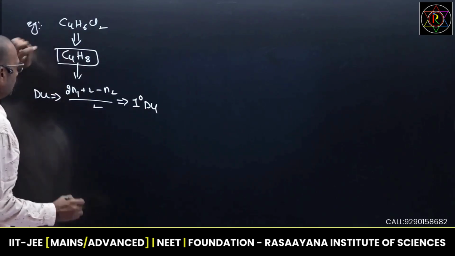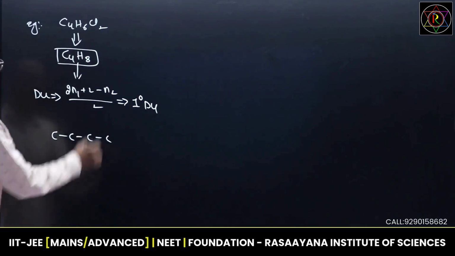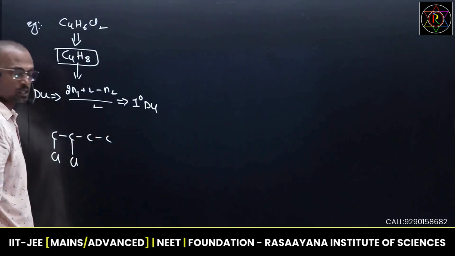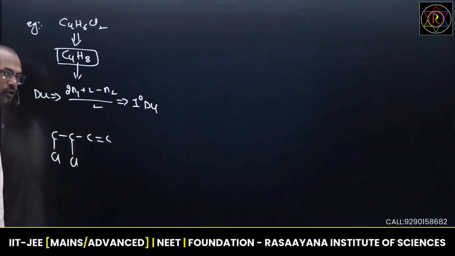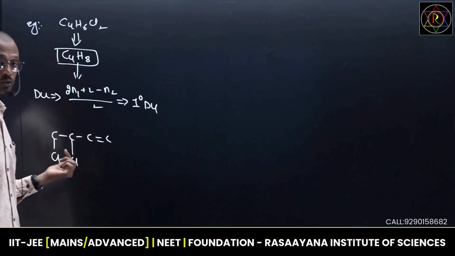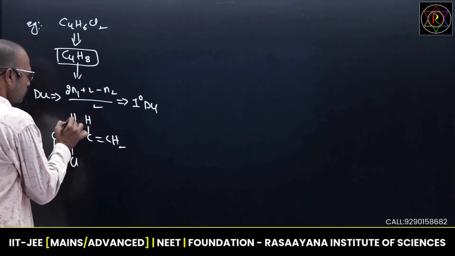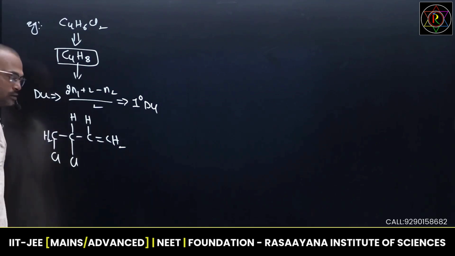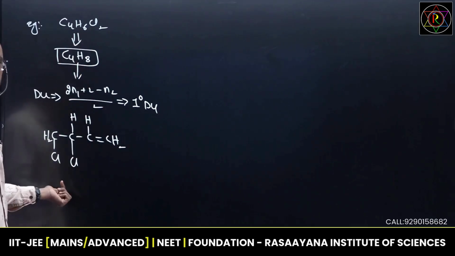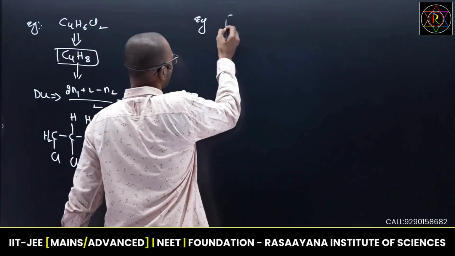Which means, write down 4 carbons anywhere. Write down 4 carbons. Write down halogen. This formula, 2 chlorines I am writing. 2 chlorines. And here Du 1 means 1 double bond. You can write any double bond. Anywhere you can write a double bond. Now apply this and try to balance with hydrogen. Here 2 hydrogens are required. Here 1 hydrogen is required. Here 1 hydrogen is required. And here 2 hydrogens are required. See this? 2, 3, 4, 5, 6. 6 hydrogens, 2 chlorines. Okay. Next.